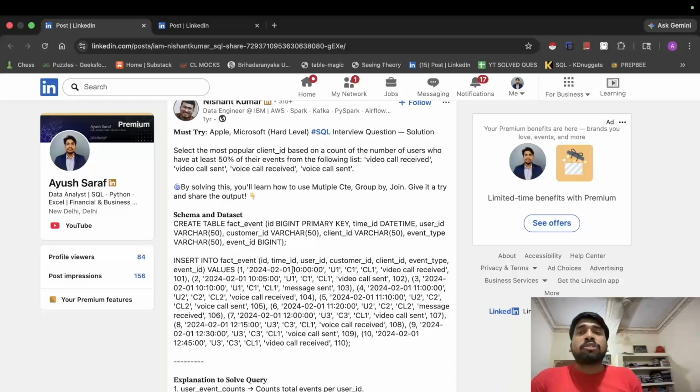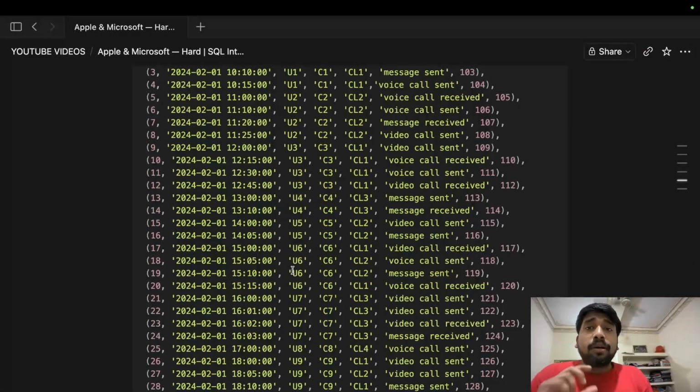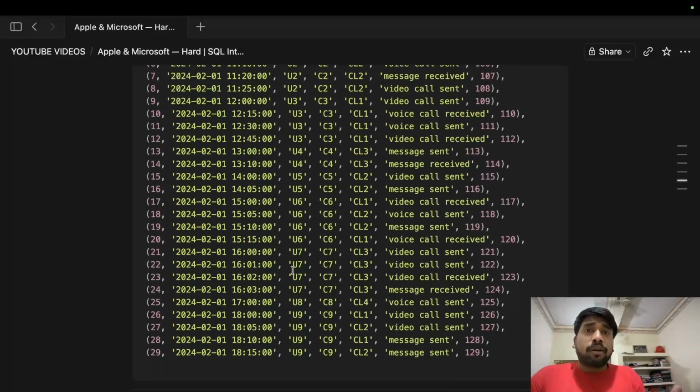While I was solving this question, I got an idea to ask ChatGPT whether some edge cases can appear in this question. So I supplied this question to ChatGPT and it generated a data set on top of the already available one, and it included some edge cases that could throw off an error under certain conditions. So that is why this data set looks a little bit lengthier. But again, you do not have to worry about that.